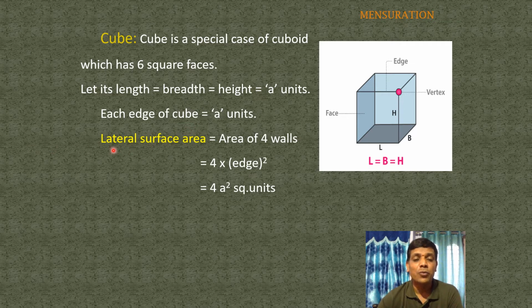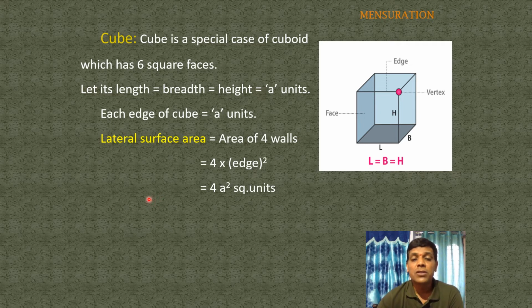Lateral surface area of a cube. Lateral surface area means area of 4 walls. Each wall is a square shape. What is the formula for the area of a square? Side into side, A into A, A square. So the area of 4 walls is A square plus A square plus A square plus A square, which is written as 4 into edge square. Here the edge is A, so 4 into A square. So what is the formula for the LSA of a cube?